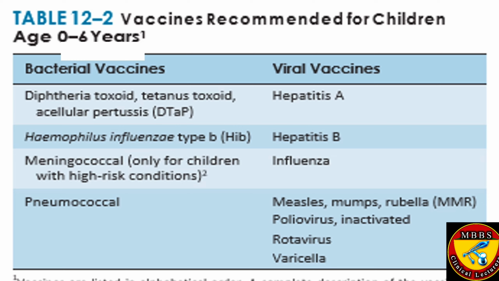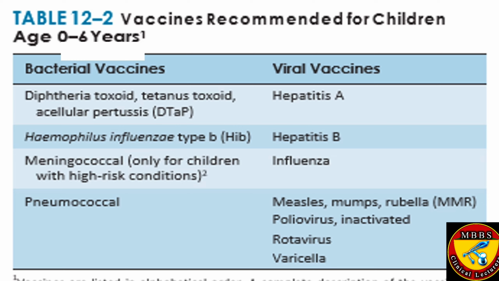They are given combined. Haemophilus influenzae type B, which causes diseases like meningitis, is also given under 6 years of age. The meningococcus vaccine is only for children with high risk conditions. This vaccine can also be given up to the age of 11 years.